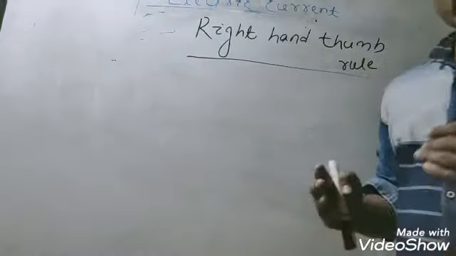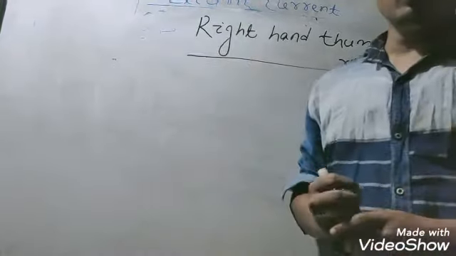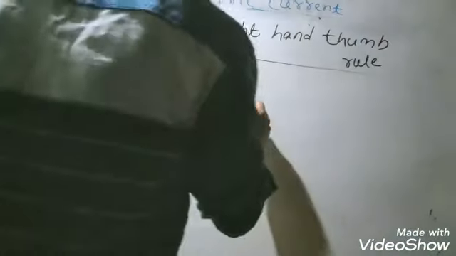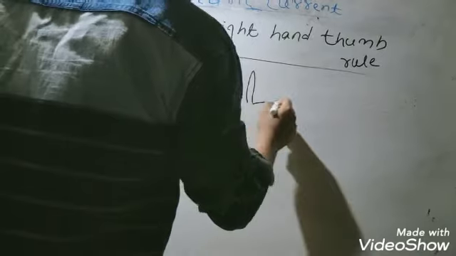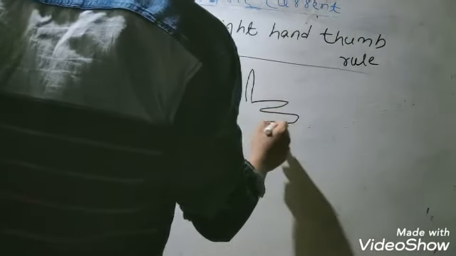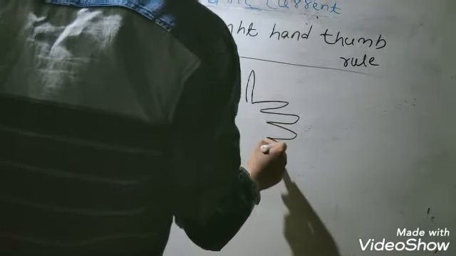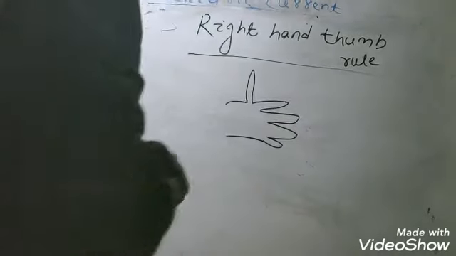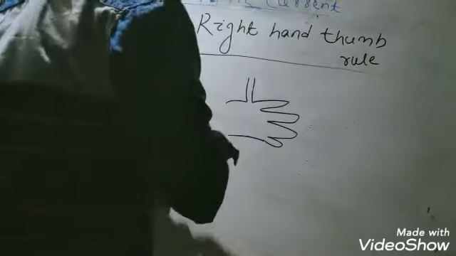Let's discuss the right hand thumb rule. What is the right hand thumb rule? Suppose it is a right hand. Here it is the thumb.